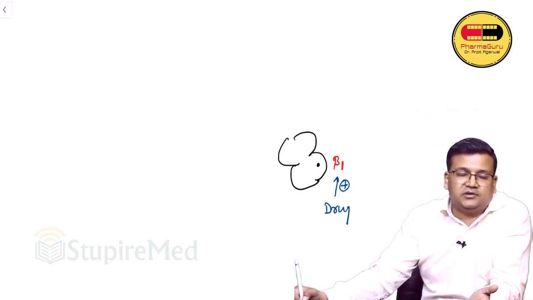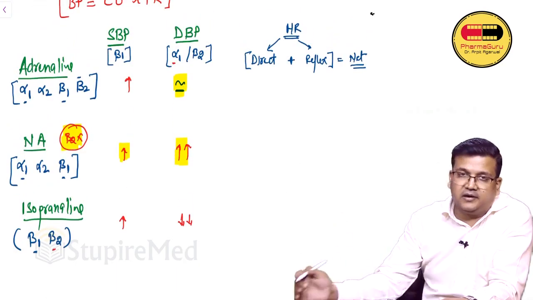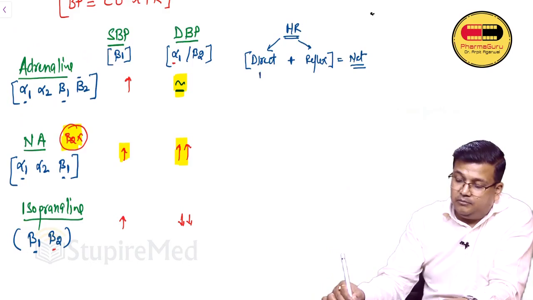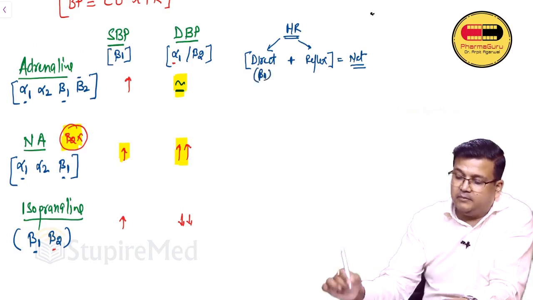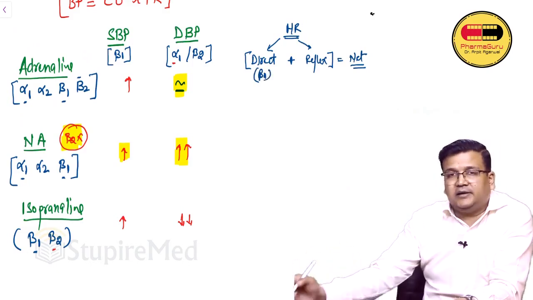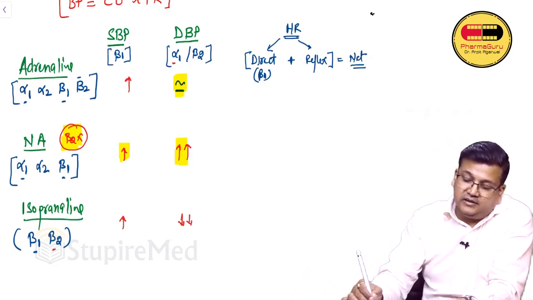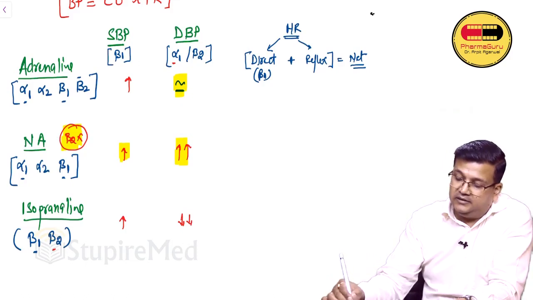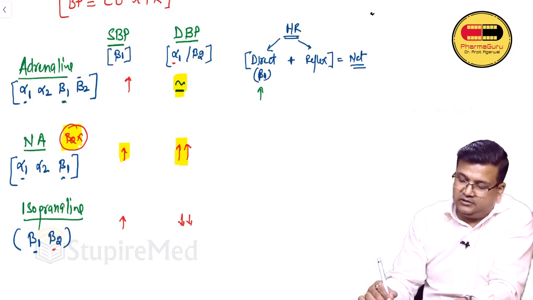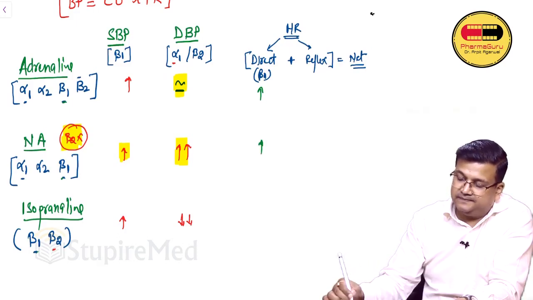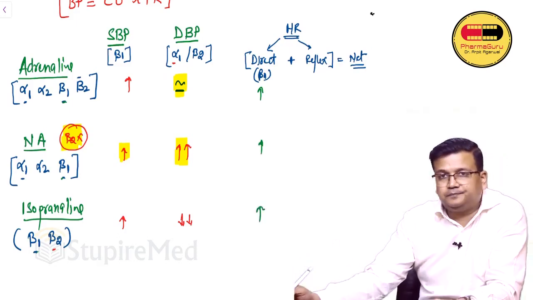So this is a direct action of the drug on the heart, and this is what we call direct action on heart rate, mediated by beta 1 receptor. Any drug that stimulates beta 1 will cause an increase in heart rate directly. All the three have beta 1 action, so all three will increase heart rate directly.